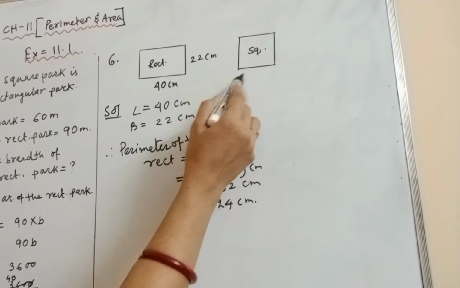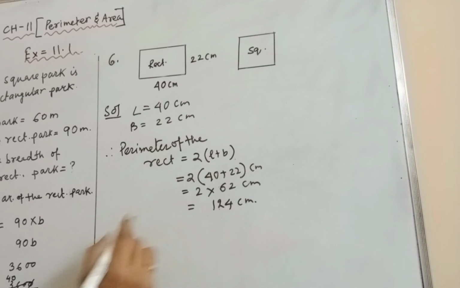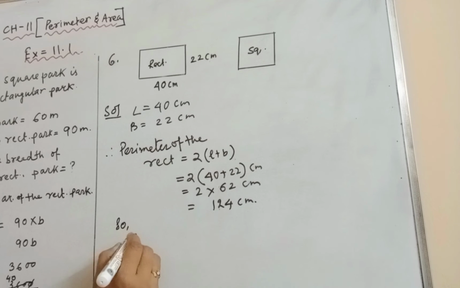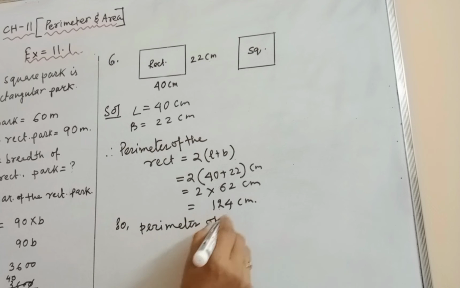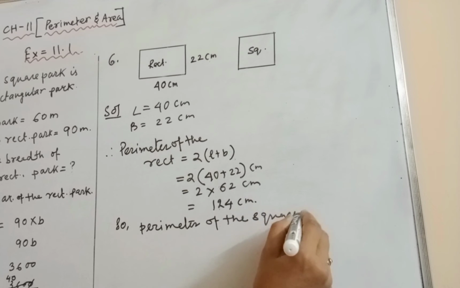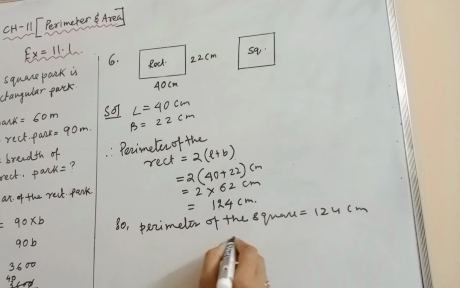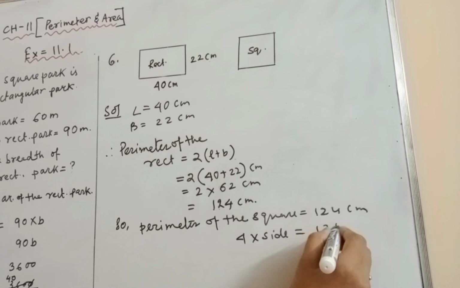Now we can understand the perimeter of the square is also 124 centimeter, because this length of wire is rebent to make a square. So the perimeter of the square is equal to 124 centimeter, and perimeter of the square means 4 into side is equal to 124 centimeter.